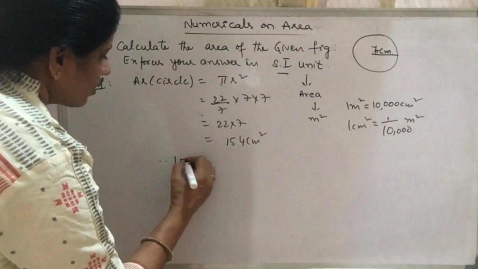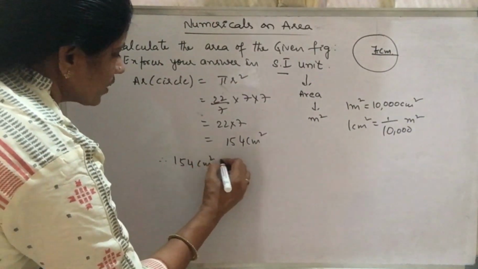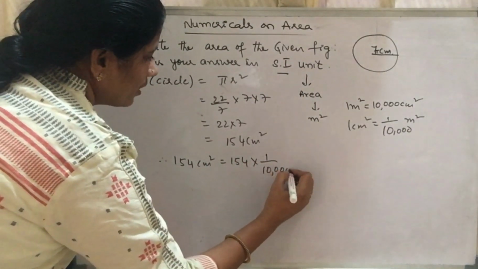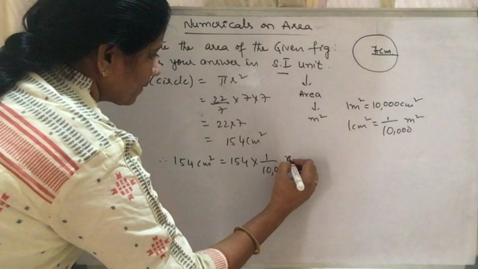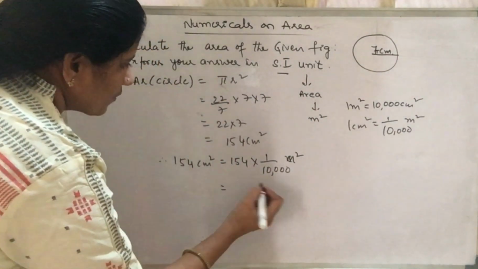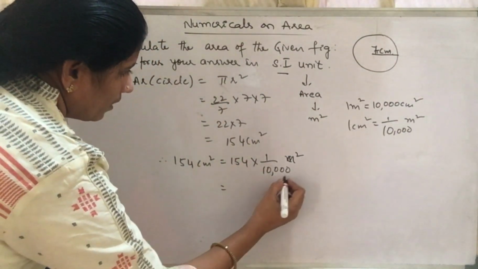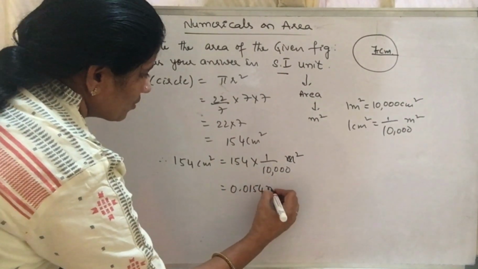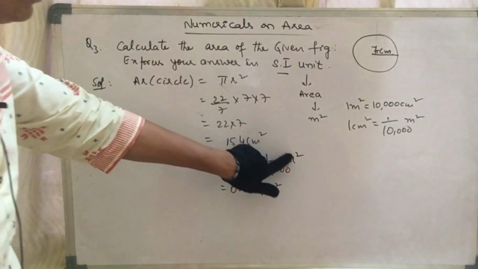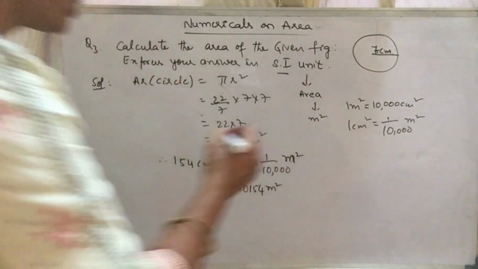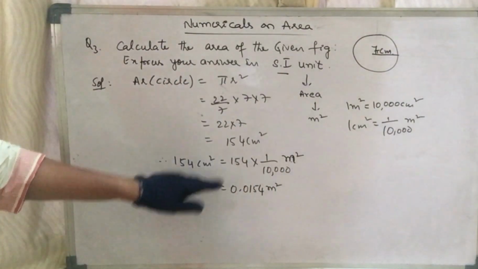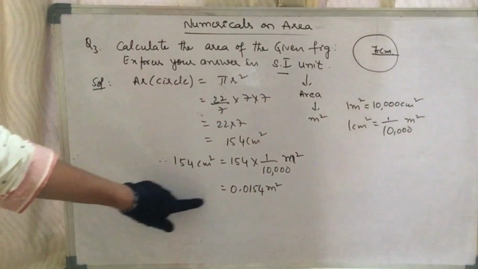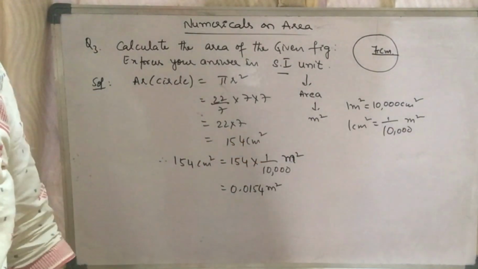So 154 centimeter square is equal to 154 multiplied by 1 by 10,000 meter square, which becomes 0.0154 meter square. So this is how you have to convert one form of the unit into another form of the unit. To convert that, you must be aware of the relations.